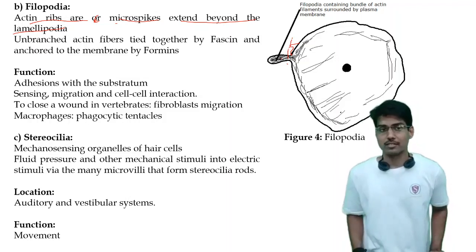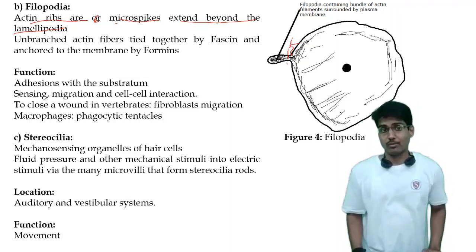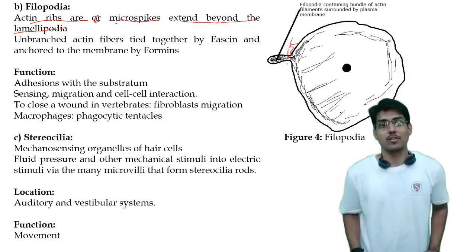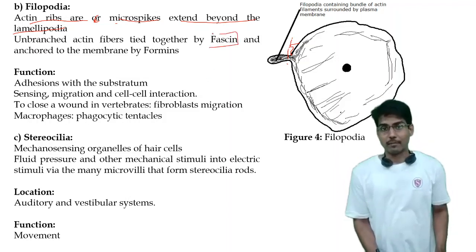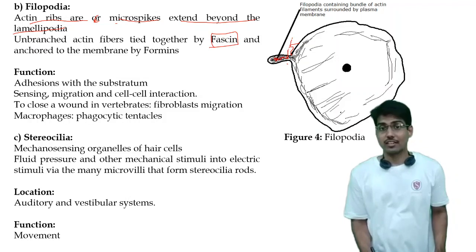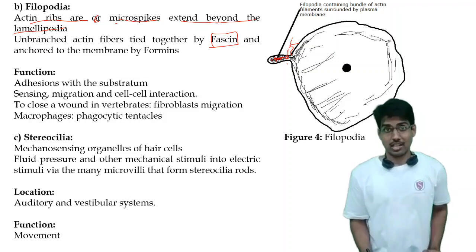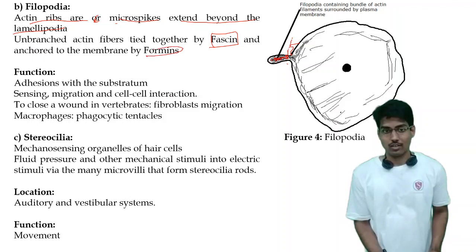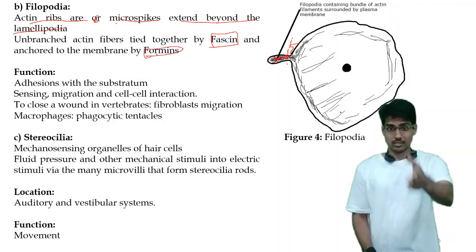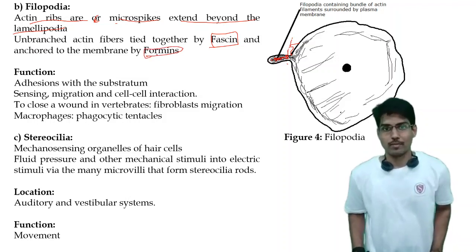The lamellipodia, as we have seen, are formed out of branched actins with the help of SCAR and WAVE proteins. Now the filopodia will be formed from unbranched actin fibers which are tied together by a protein named fascin. The fascin will tie together all of these actins, and these actins tied together by fascin will be anchored to the plasma membrane with the help of another protein, known as formin. So this is how the filopodia is formed.